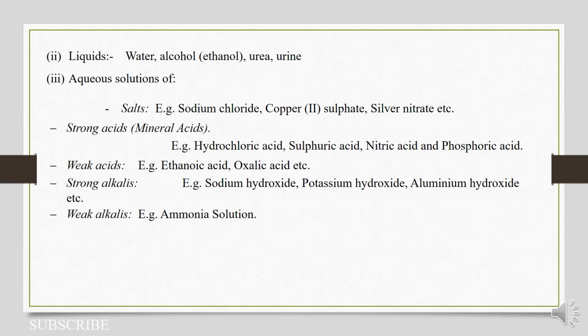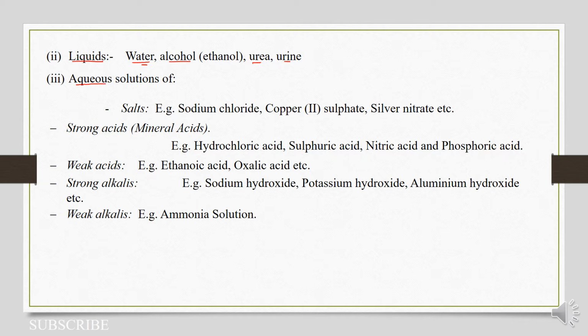The other substances we can test whether electricity can pass through them could be liquids such as water, alcohol, urea, urine, and many others. As long as it's in liquid form, we can also use it and test whether it will conduct electricity or not. Third, we can have aqueous solutions.